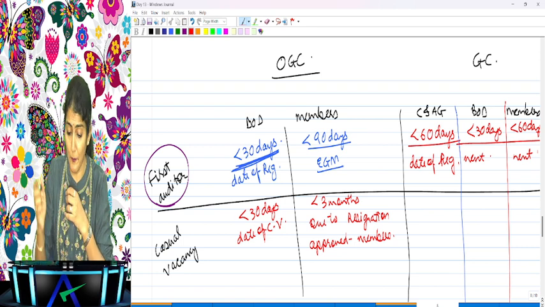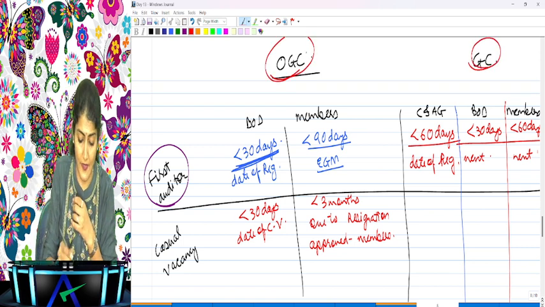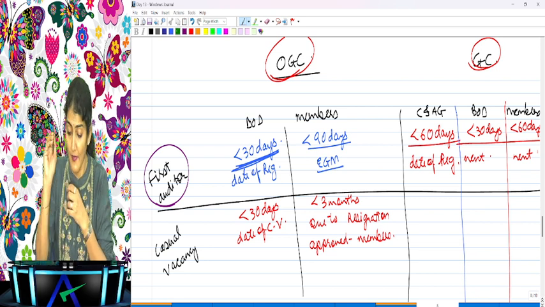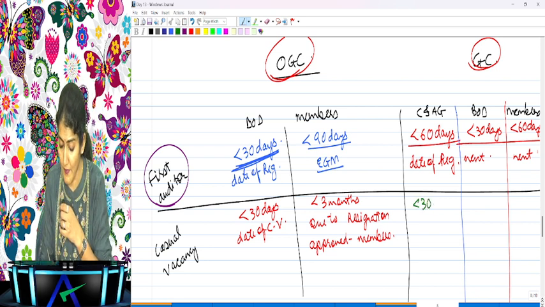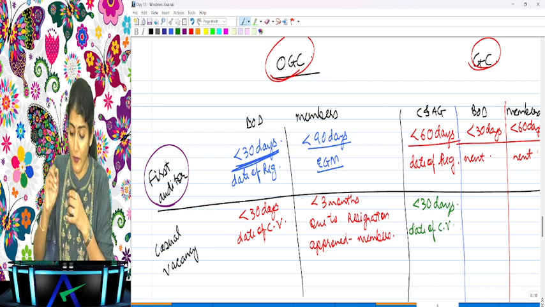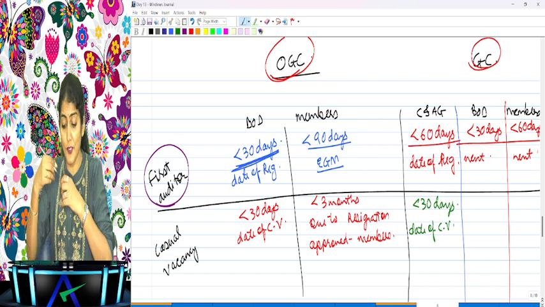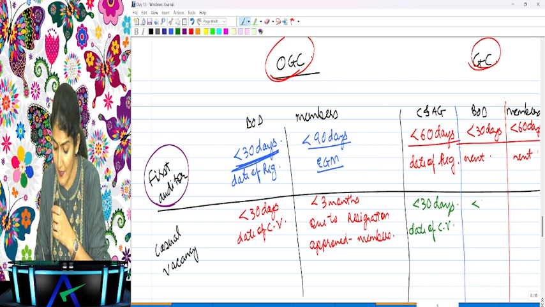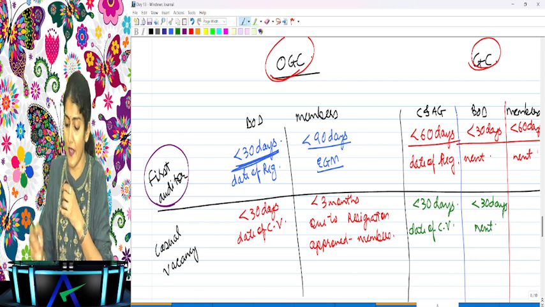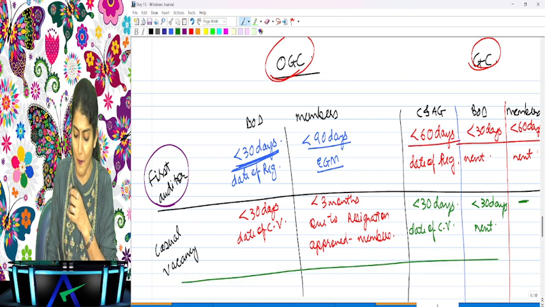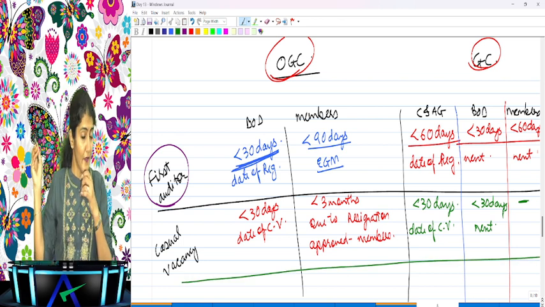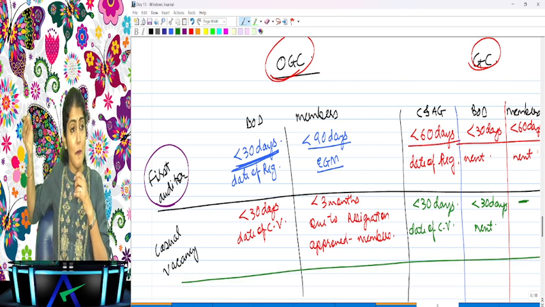And government company, there is no distinction between resignation and other than resignation. There, what does it say? All casual vacancies are to be filled in by the CAG within 30 days from the date of the casual vacancy. However, if CAG fails to fill the casual vacancy within 30 days, then the board can fill the casual vacancy within the next 30 days. However, if the board does not fill within the next 30 days, there is no power given to the members over there.